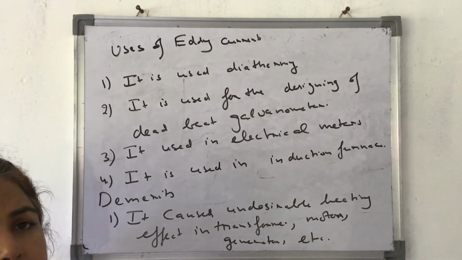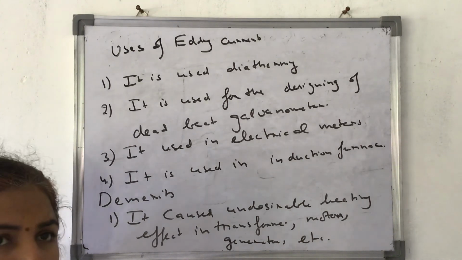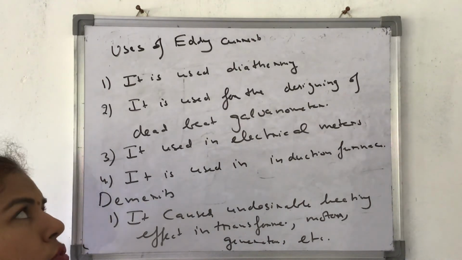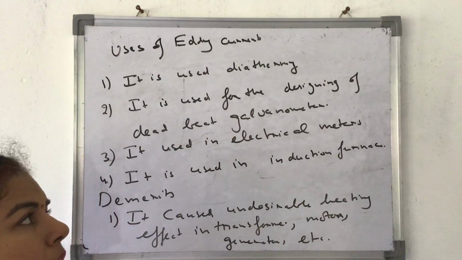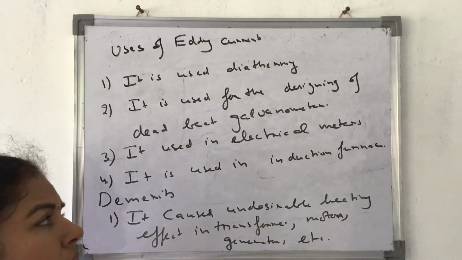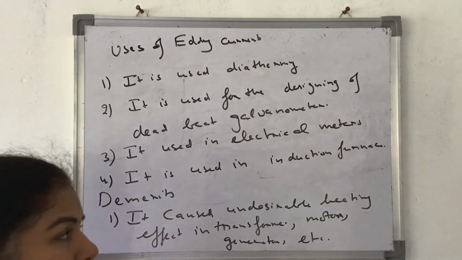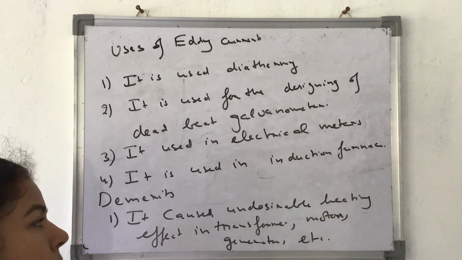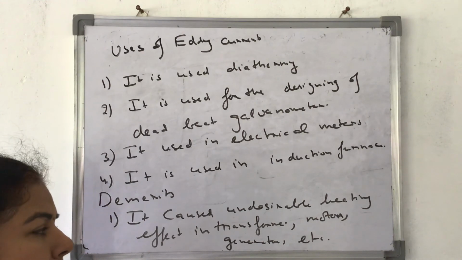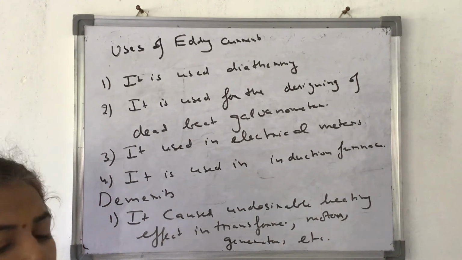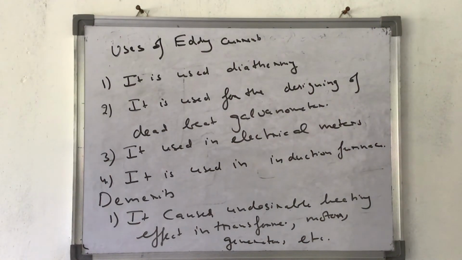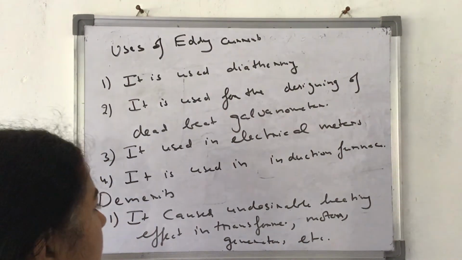What are eddy currents? These are circular currents produced in a conductor due to changing magnetic flux. What are the advantages? 3-4 advantages you should remember: that it is used in diathermy, it is used for designing deadbeat galvanometers, it is used in electrical meters, it is used in induction furnace for heating metals. Demerit: it causes undesirable heating effect in the transformer, motor, generator, etc. Can they be minimized? They cannot be completely eliminated, but definitely they can be minimized. How can we minimize them?